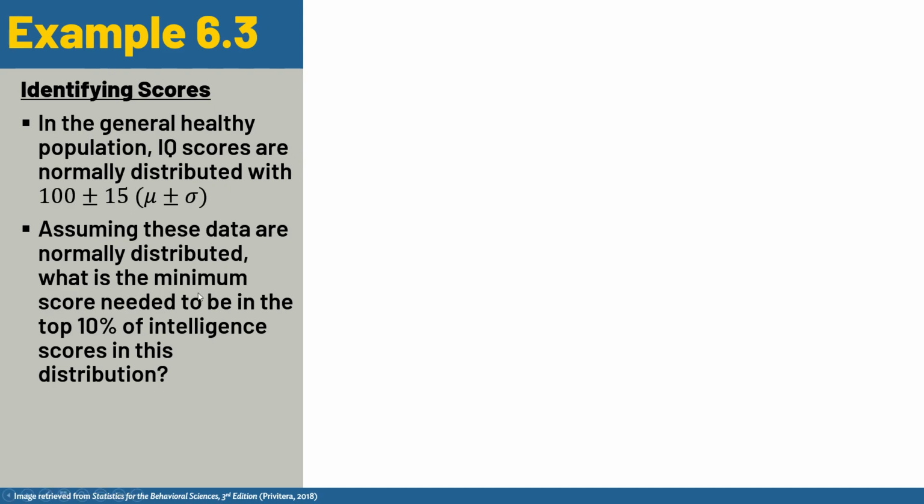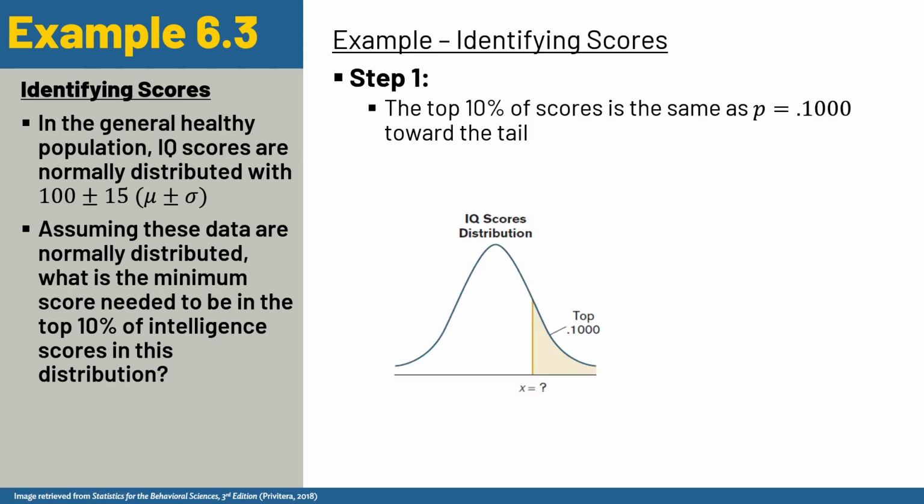In other words, let's say our ego is feeling fragile and we want to feel smart, and we're like, you know, what would it take to be in the top 10% of IQ scores? Well, let's find out. So it always helps to draw these out to get a sense of what the question is that you're asking and how you can get to your answer.